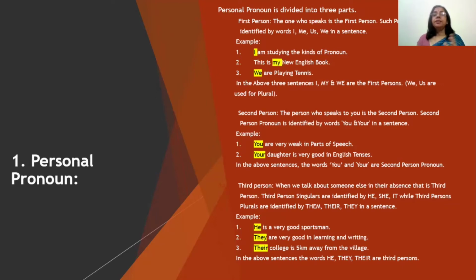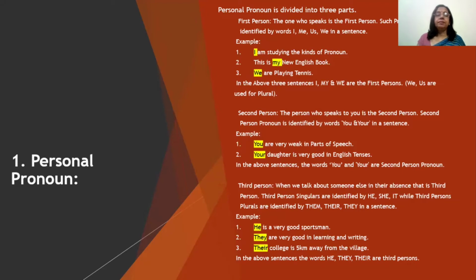Similar is the case in the next sentence. This is my new English book. Again, my is the word which is used, which is a personal pronoun, and it is used in the first person. We are playing tennis. We. In the above 3 sentences, I, my, and we are the first person pronoun used for different nouns.